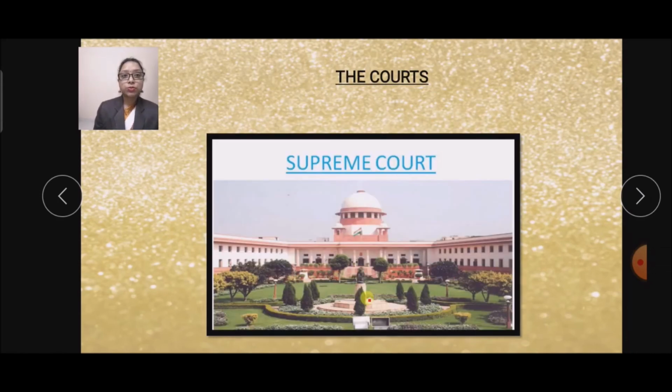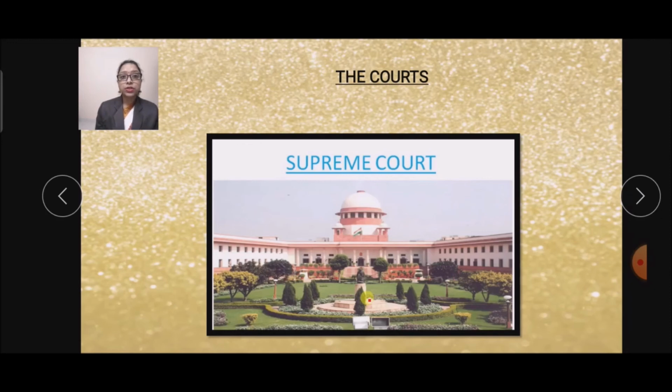So this is the next topic, the courts. So now we learn the courts of a country, India. If any citizen of India feels that his or her fundamental rights are being denied or refused, he or she can approach the courts for justice. In your previous class, class 4th, you have studied about the fundamental rights and fundamental duties.